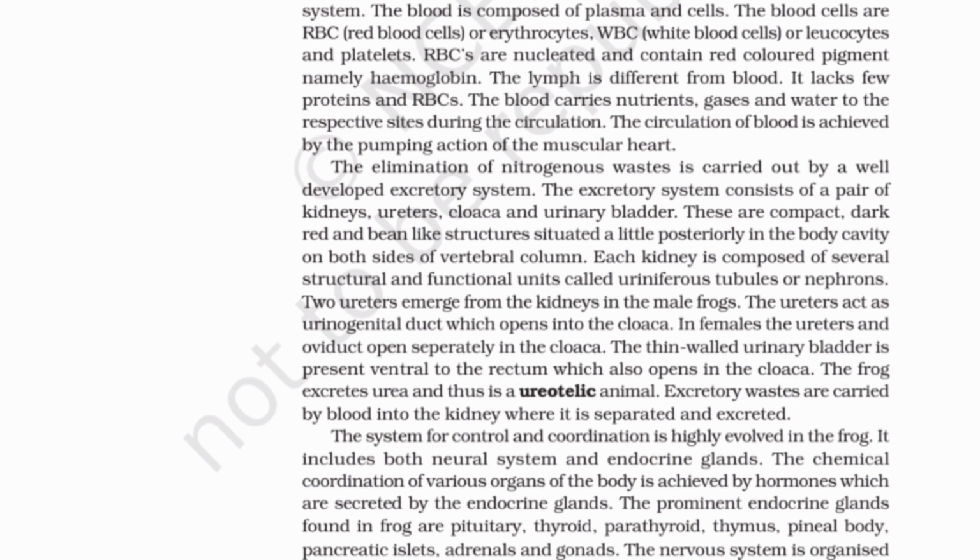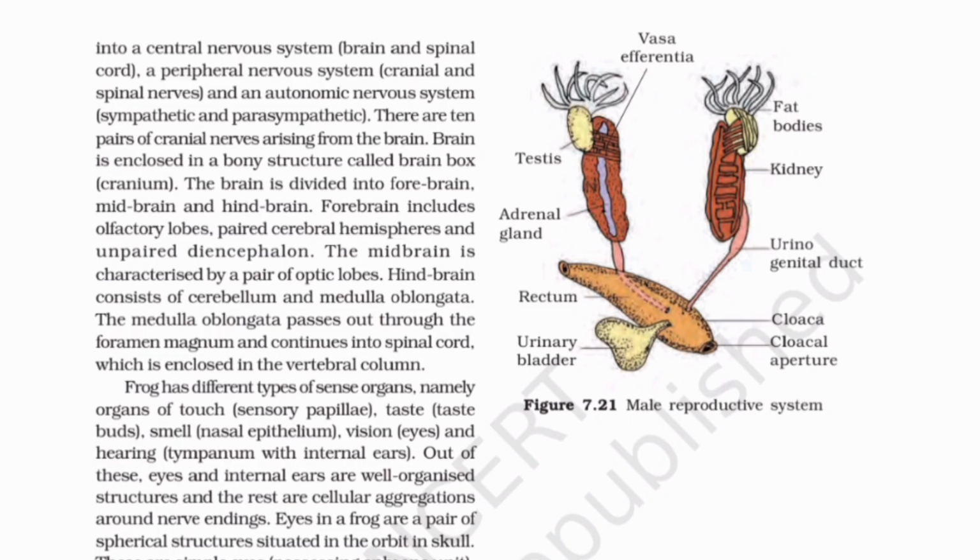The system for control and coordination is highly evolved in the frog. It includes both neural system and endocrine glands. The chemical coordination of various organs of the body is achieved by hormones which are secreted by the endocrine glands. The prominent endocrine glands found in frog are pituitary, thyroid, parathyroid, thymus, pineal body, pancreatic islets, adrenals and gonads. The nervous system is organized into a central nervous system, brain and spinal cord, a peripheral nervous system, cranial and spinal nerves, and an autonomic nervous system, sympathetic and parasympathetic.